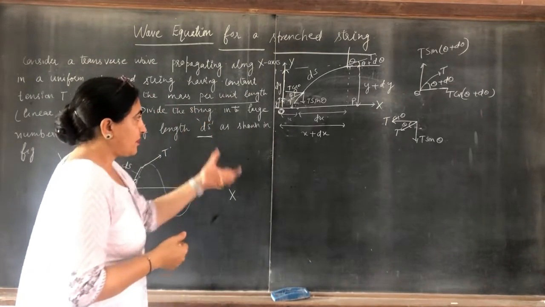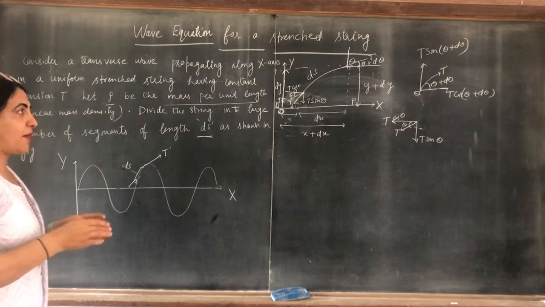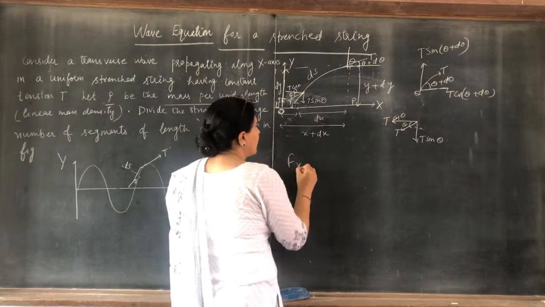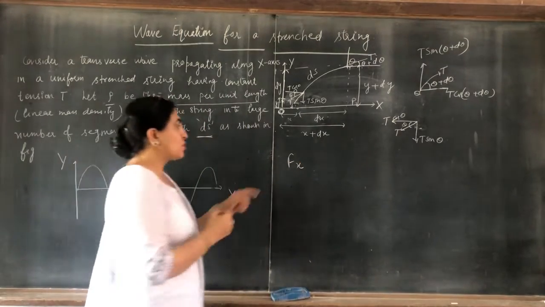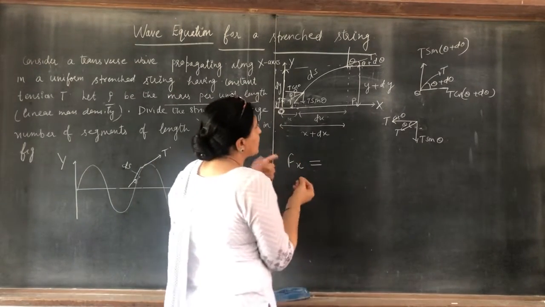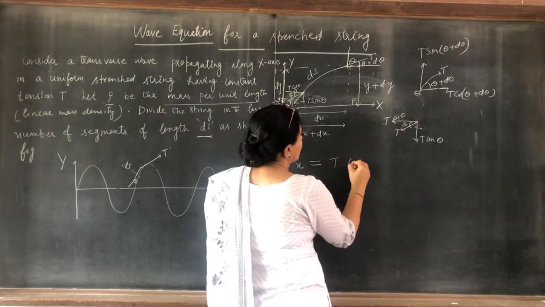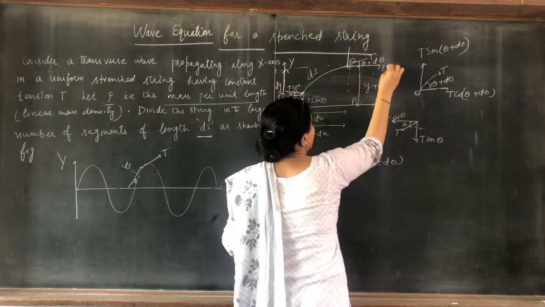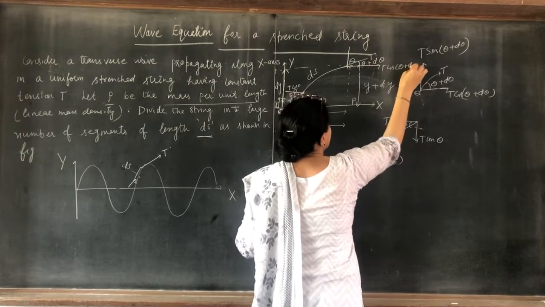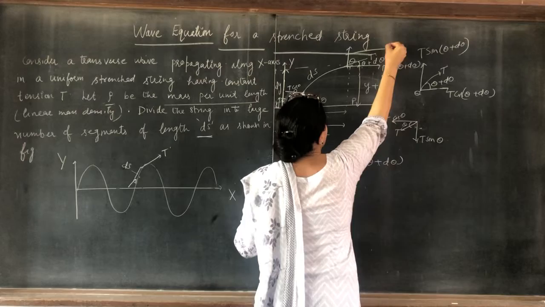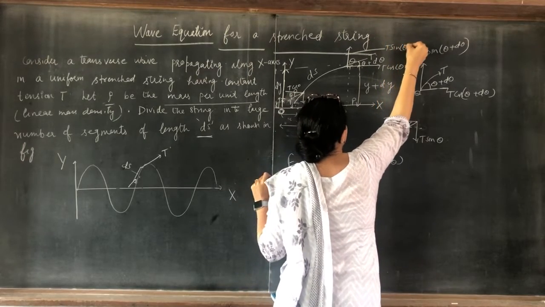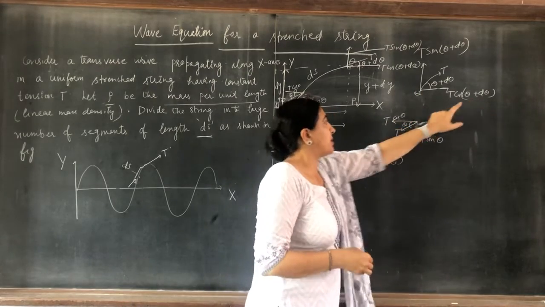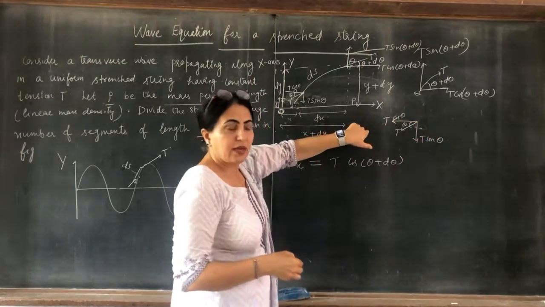After resolving the tension into two parts, the horizontal component of force, taking this as Fx, equals T cos(theta plus d theta) minus T cos theta.